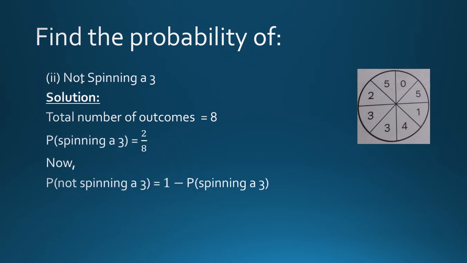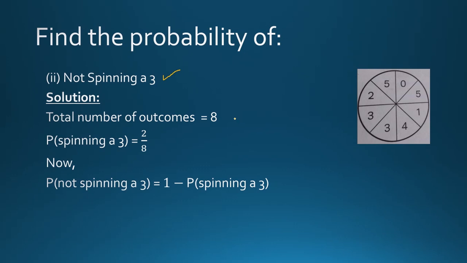Again we have not spinning R3. You can do it directly or you can follow the same procedure which we have used in the selection of not selecting a white ribbon or selecting a white ribbon. Not spinning R3. So first we calculate spinning R3 and then we subtract spinning R3 probability from 1 to get probability of not spinning R3.